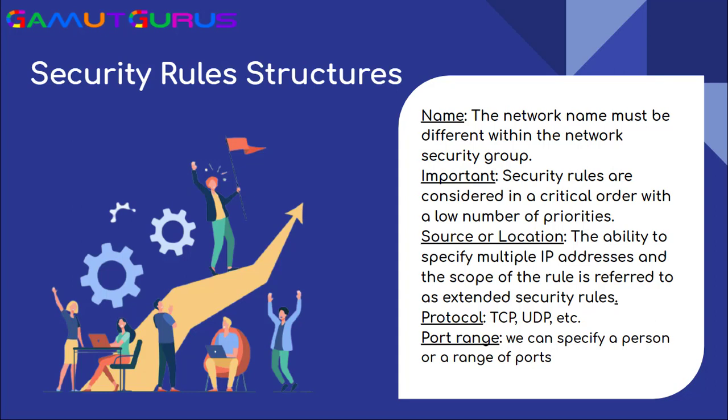In the case of source or location, there is the ability to specify multiple IP addresses, that is Internet Protocol addresses, and the scope of the rule is referred to as extended security rules. If we talk about the protocol, it can be TCP, UDP, etc. In the case of port range, we can specify a single port or a range of ports.